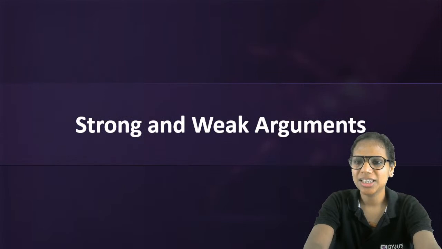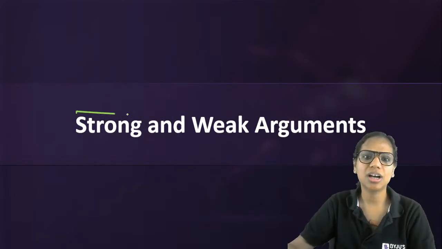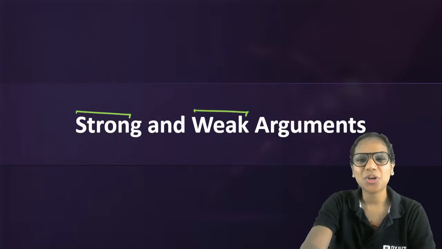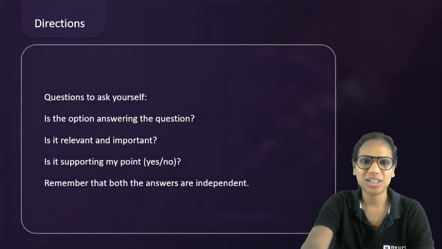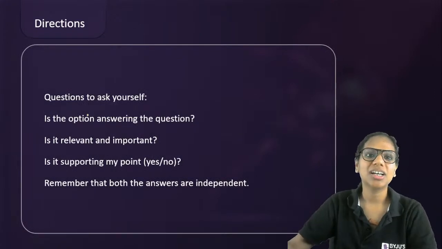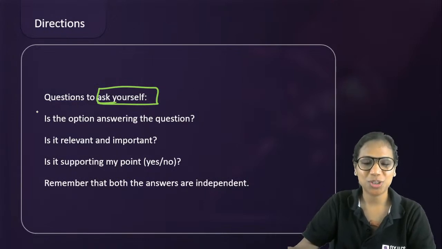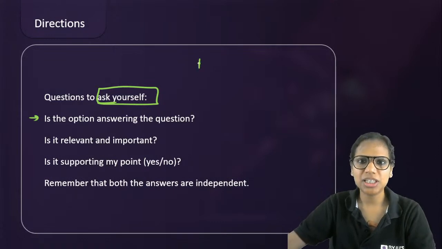All right then. Let's go to our next question type, strong and weak arguments. Okay, a topic that invites a lot of debates actually, right? So let's see what we have to stick to in strong and weak argument questions. The questions that you need to ask yourself while solving these are, see, basically a problem or a statement is given to you.